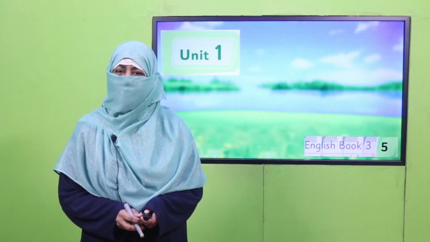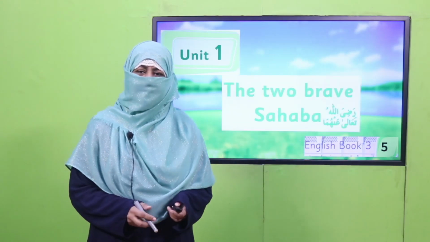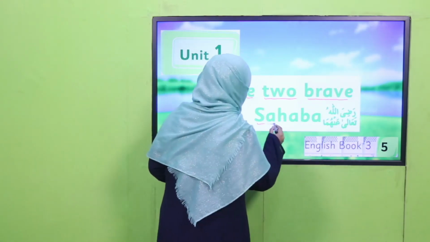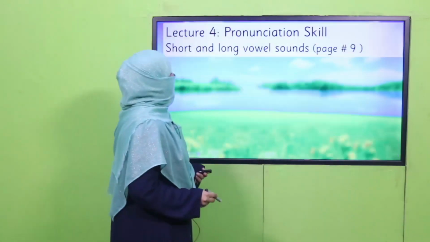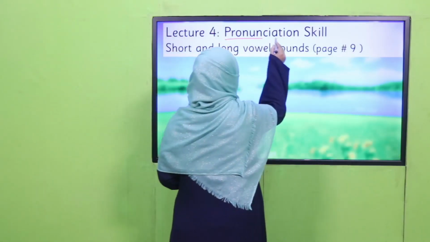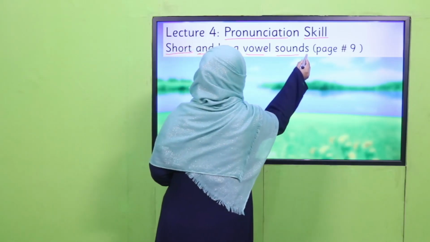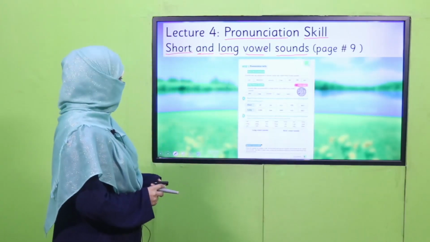We are learning Unit 1. Its title is The Two Brave Sahaba Razi Allahu Ta'ala Anhuma. Today's lecture 4 is under the title of Pronunciation Skills. We learn about short and long vowel sounds. We'll cover page number 9 of your book.